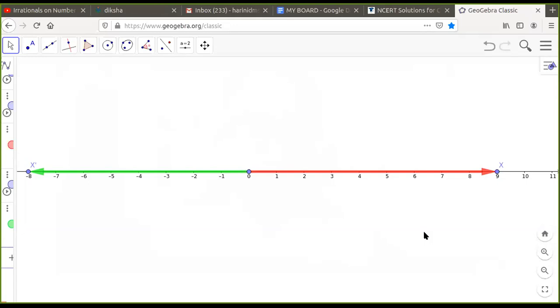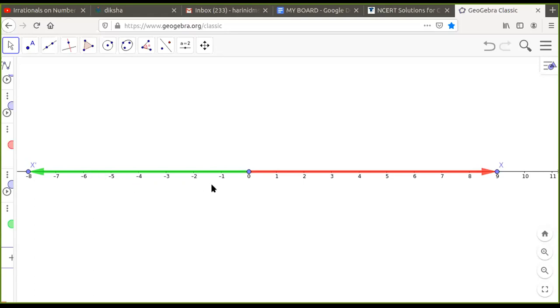So this is just a visualization of the number line. When I'm walking through the number line, there are so many numbers that I can keep picking up, and I'm moving in the positive direction of 0 or in the negative direction of 0. Or in other words, on the right hand side of 0 and on the left hand side of 0. The number line looks very simple. I start picking up the numbers lying on it: 0, 1, 2, 3, etc. when I move towards the right hand side of 0, and when I move to the left hand side of 0, I have the negative integers which I pick up and put in my bag.